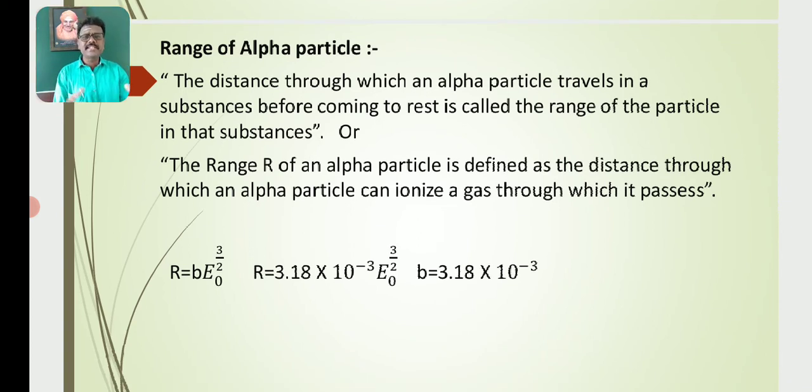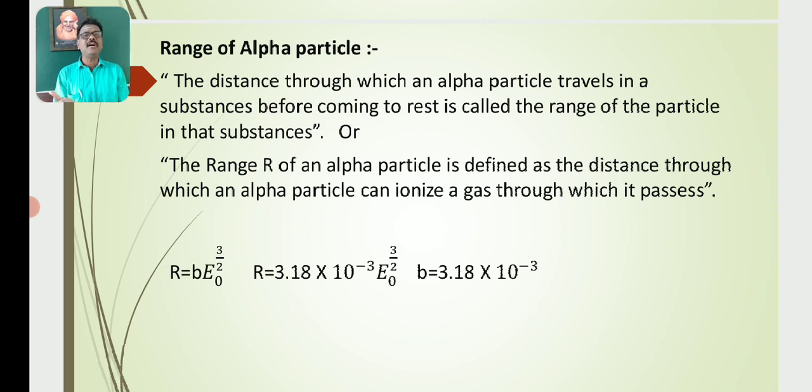Now we discuss the range of the alpha particle. The distance through which an alpha particle travels in a substance before coming to rest is called the range of the particle in the substance.